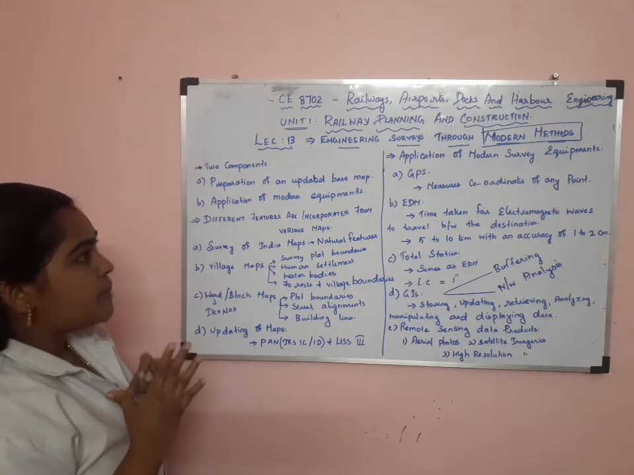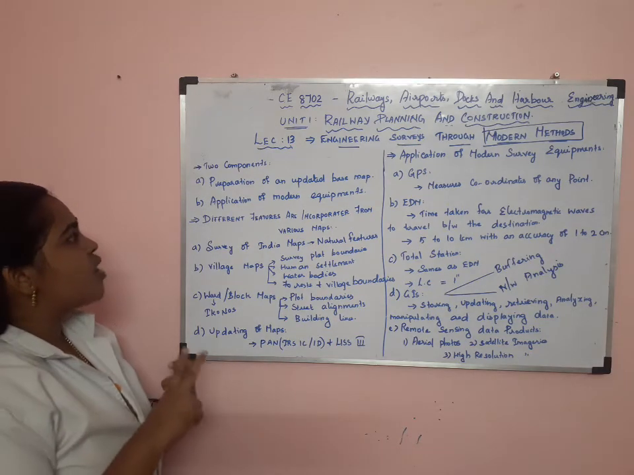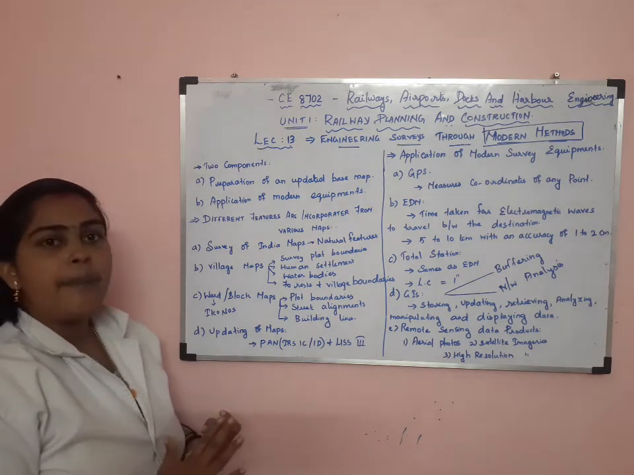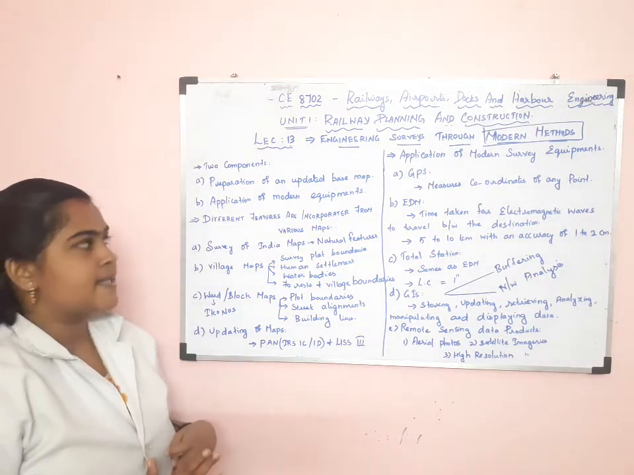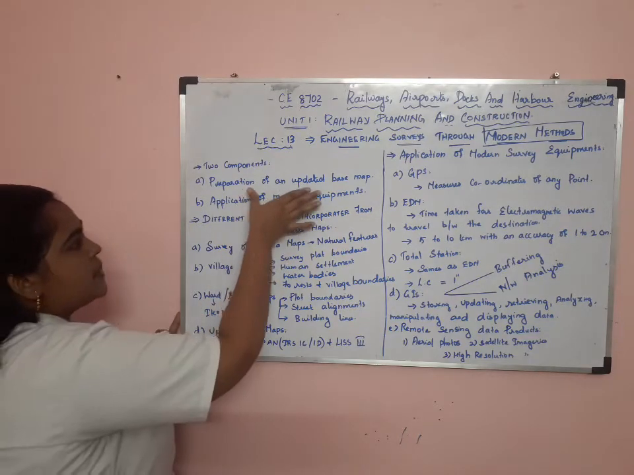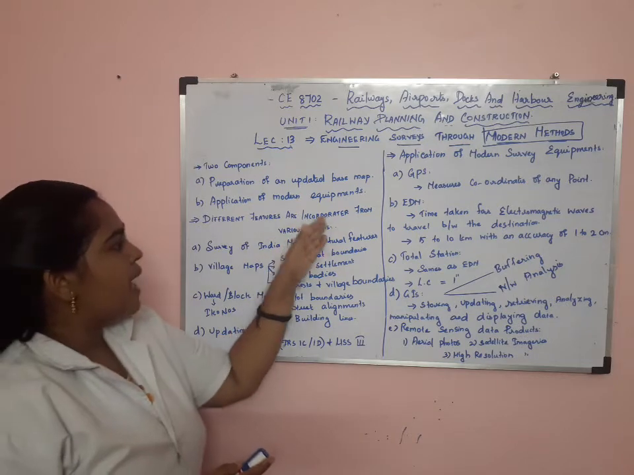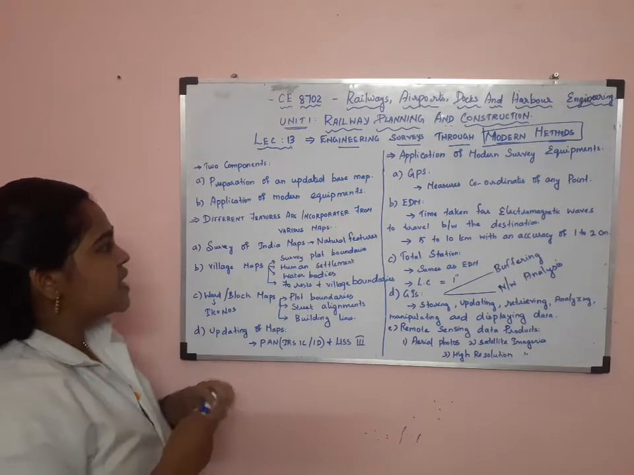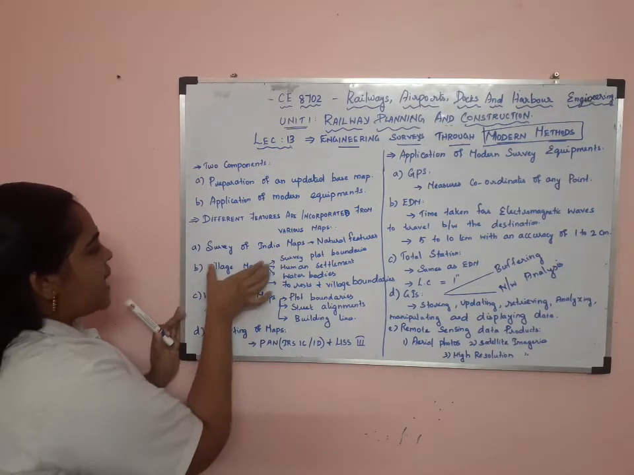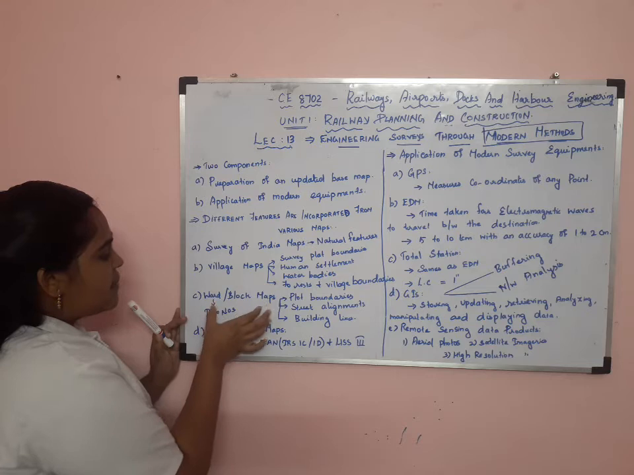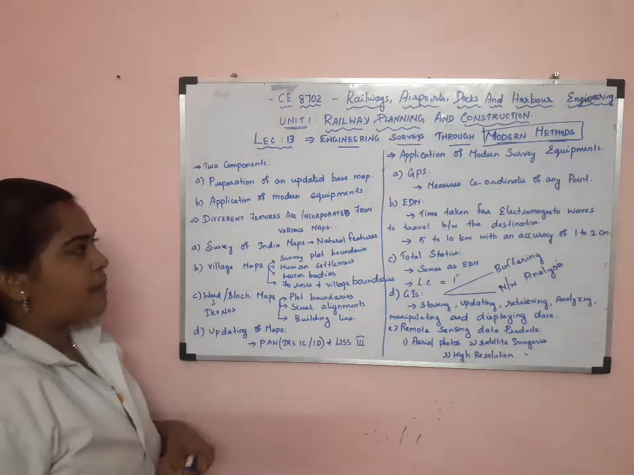So this modern method has two components. The first component is the preparation of an updated base map, and the second one is the application of modern equipments. So let's see how we prepare the updated base map. The different features are extracted from various maps. The various maps are the Survey of India map, village map, and ward or block map. Then the final step is the updating of the maps.